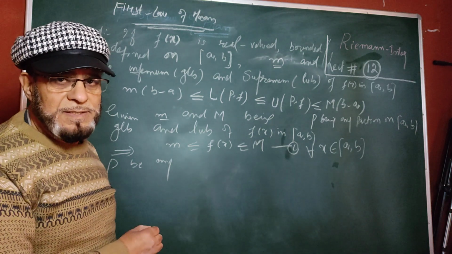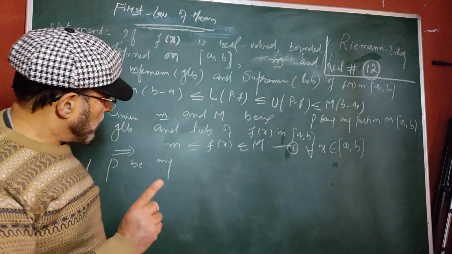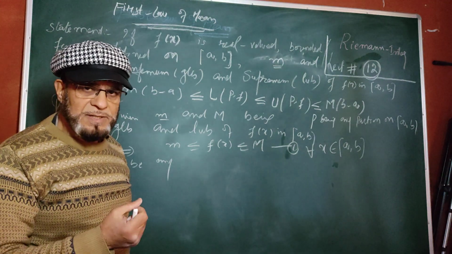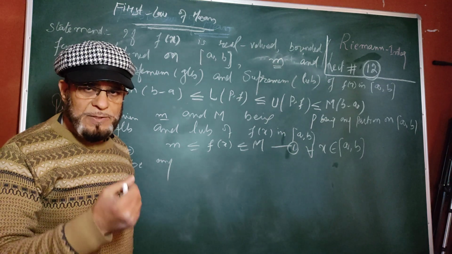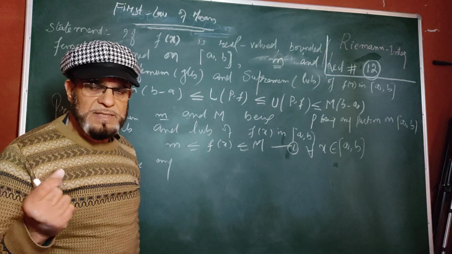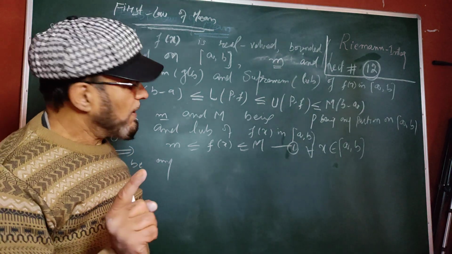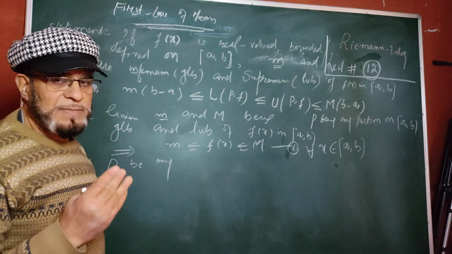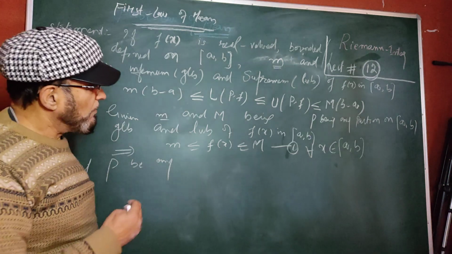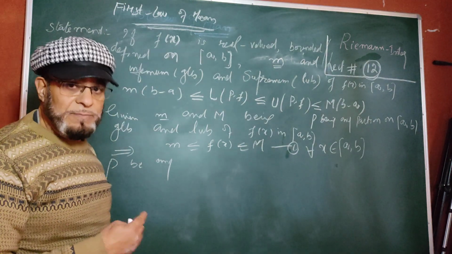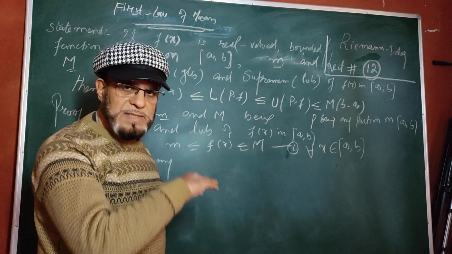When you jump straight to this lecture number 12, you will leave it immediately unless you have some notion about partition. You need the notion of lower bound, upper bound, then LUB and GLB. I have discussed all these from lecture number 3 onwards up to lecture number 9 or 10. You should revise them, then it will become very simple to you. You will not pose questions here like where P comes from, what is LPF, what is UPF. You don't need to ask these questions when you revise the previous lectures.